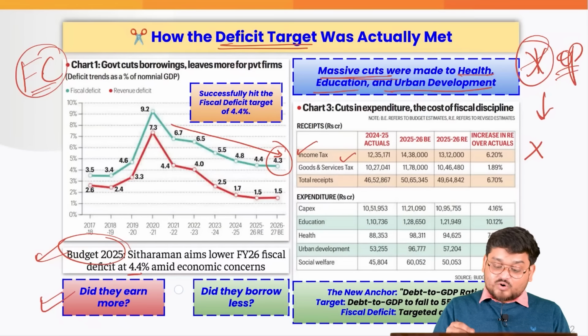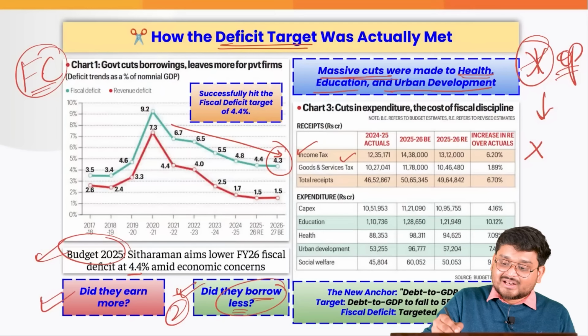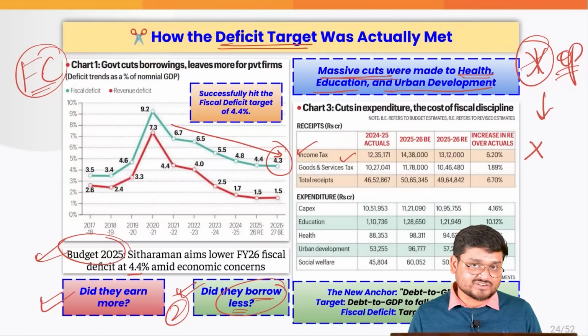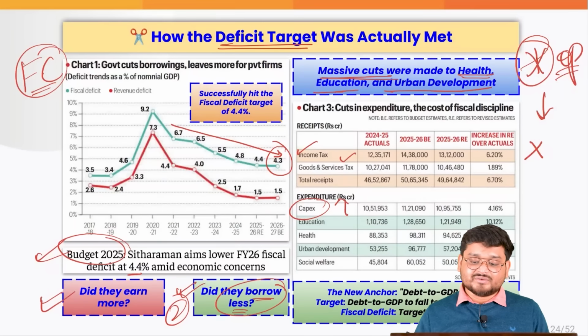And also, the second reason is that we tried to borrow less. We decreased our borrowings, and we have to understand, whenever we decrease borrowings, we spend less on health, education and urban infrastructure, right? So this is what we have to understand. But on the other hand, we have increased the capital expenditure, correct?